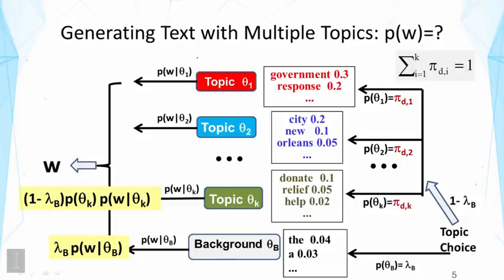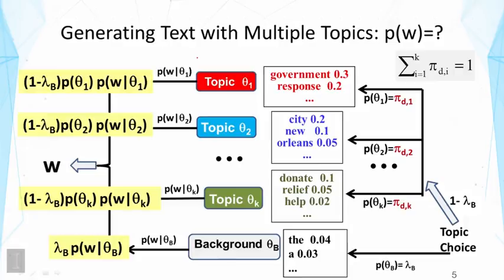Now note that here's a product of three terms, and that's because the choice of topic theta sub k only happens if two things happen. One is we decide not to talk about background, so that's probability 1 minus lambda sub b. Second, we also have to actually choose theta sub k among these k topics, so that's probability of theta sub k, or pi. And similarly, the probability of generating the word from the second topic and the first topic are like what you are seeing here. And then in the end, the probability of observing the word is just a sum of all these cases.